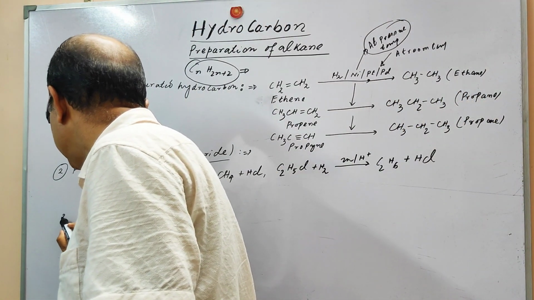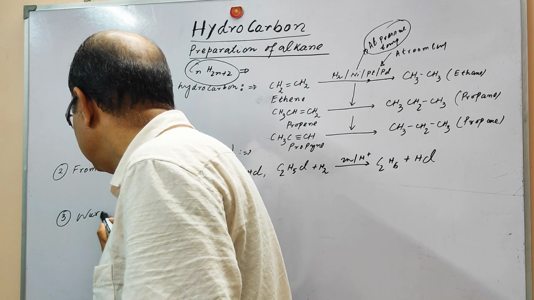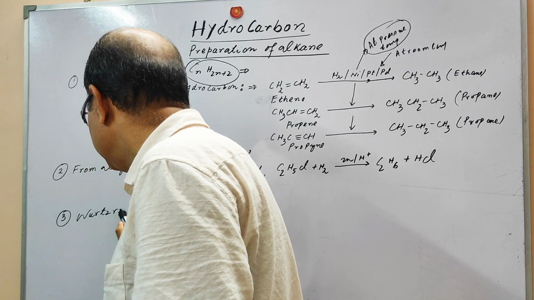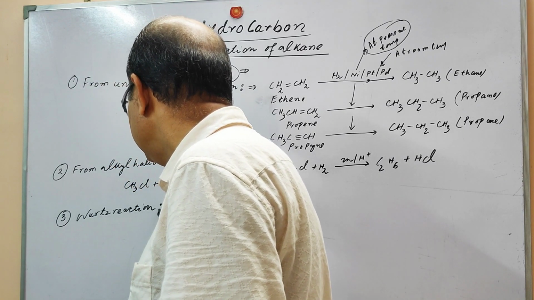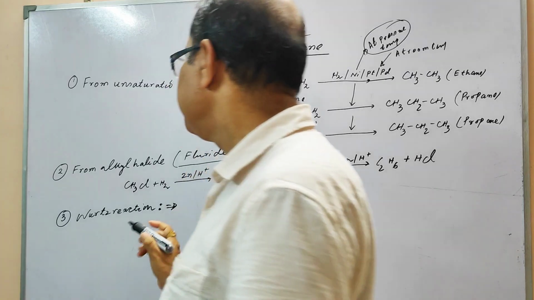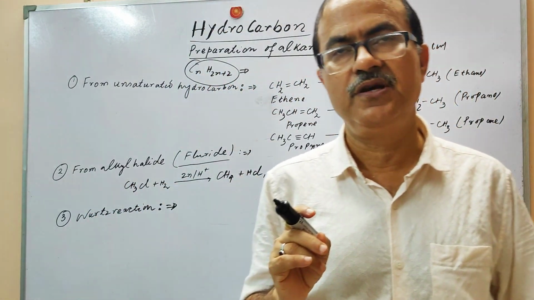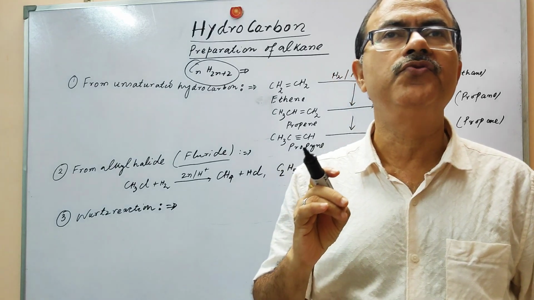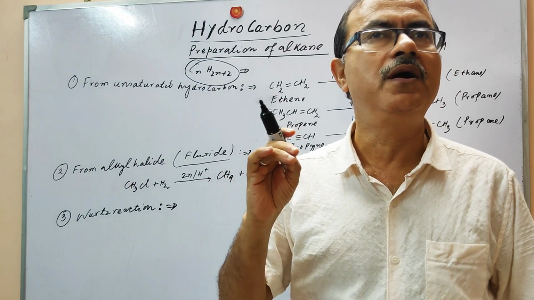Another very important reaction is the Wurtz reaction. We find this very helpful when we want to have higher alkanes, from methane we want to produce ethane, or from ethane we want to produce butane.